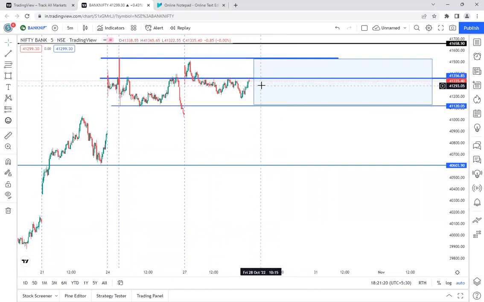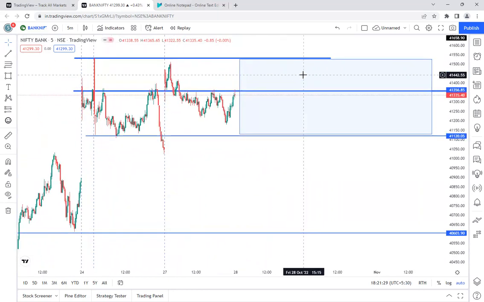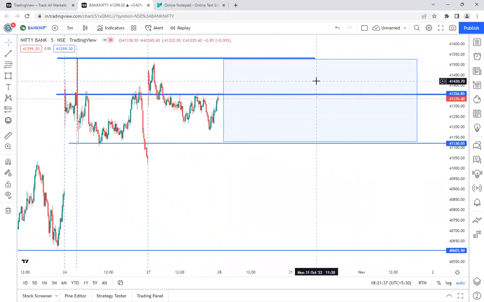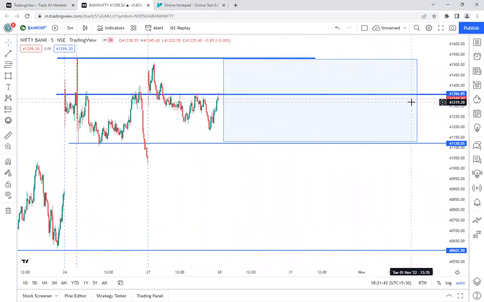I suggest you don't take those kinds of positions, mainly intraday positions, because after taking a short position, if it starts moving against you, it will move very sharply. There are chances that a sharp upward movement may come immediately. So I suggest don't take any short positions. And this zone, whatever I've highlighted now, even if tomorrow or Monday Bank Nifty trades in this zone, it is still favorable to the buyers only. So we have to be very patient and wait for the chance to take the long position.